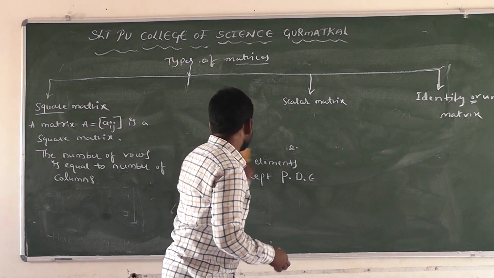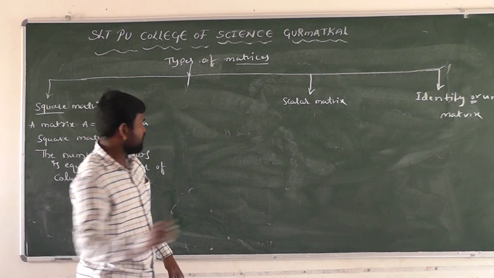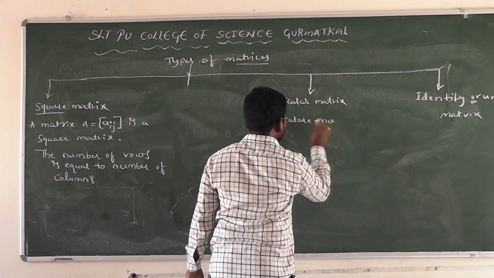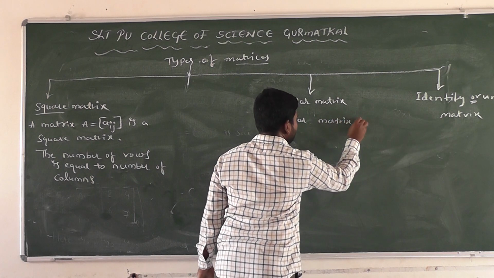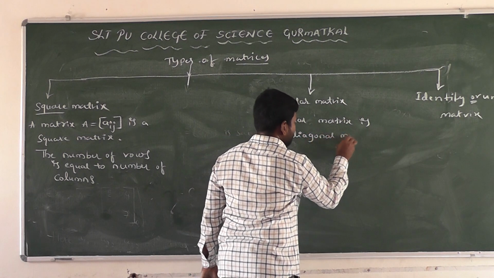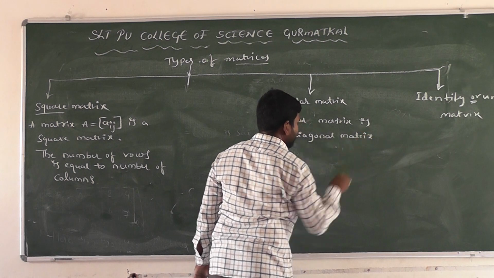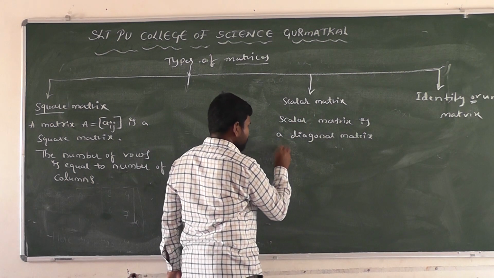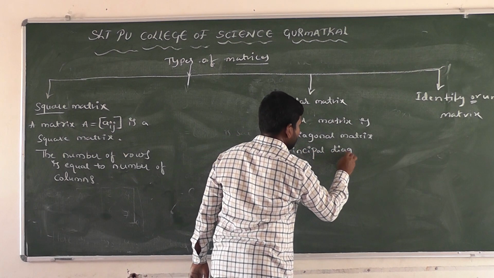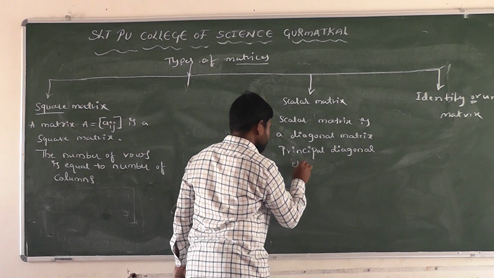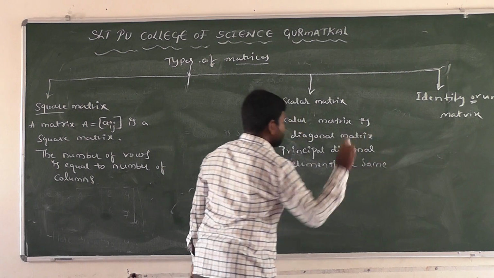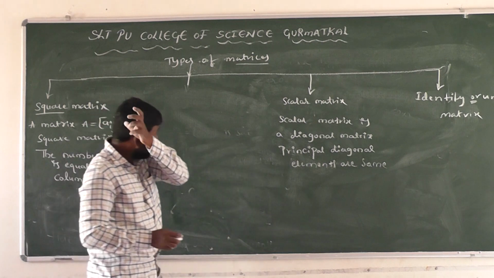Next, scalar matrix. What does scalar matrix mean? A scalar matrix is a diagonal matrix in which the principal diagonal elements are the same. Scalar matrix is a diagonal matrix.